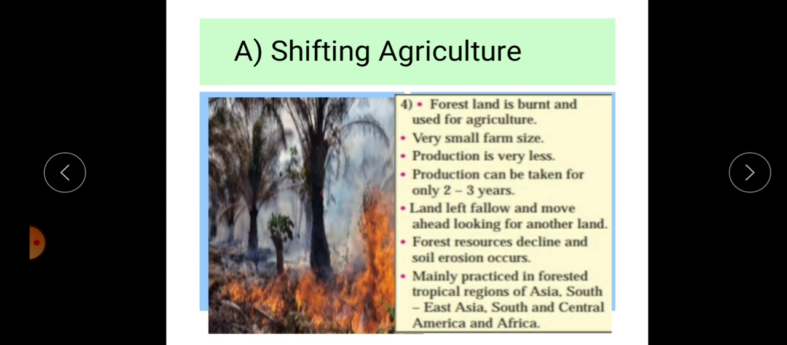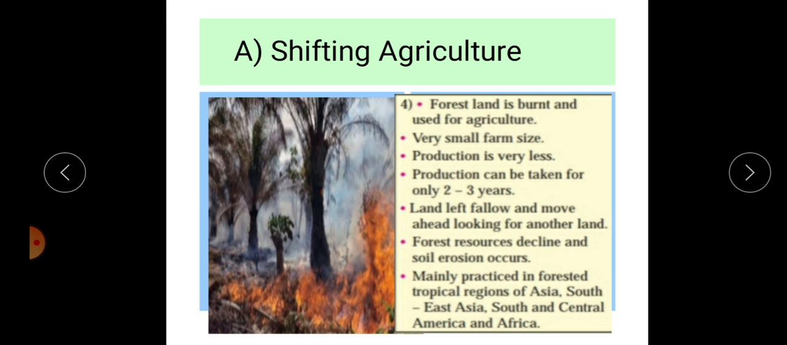Due to this type of agriculture, it is also known as a harmful agriculture because it affects the forest resource. The forests are declined due to this type of farming. Soil erosion occurs in that area. Due to the lack of forest cover, soil erosion takes place, as well as the lack of manure. That's why soil degradation is also there. So this farming is harmful because of soil erosion, soil degradation, and third, the forest cover also declines.